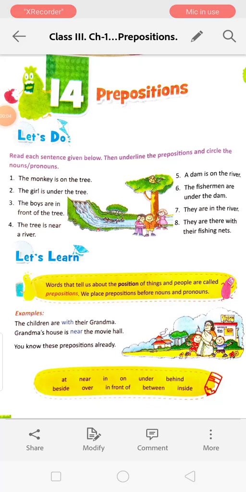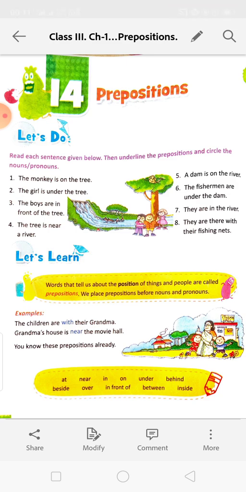Today we are doing chapter 14, that is prepositions. Prepositions show the positions of the noun and the object, subject and the object. Okay. So read the sentences given below, underline the prepositions and circle the nouns or pronouns.